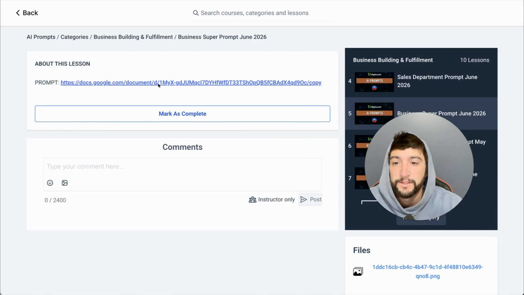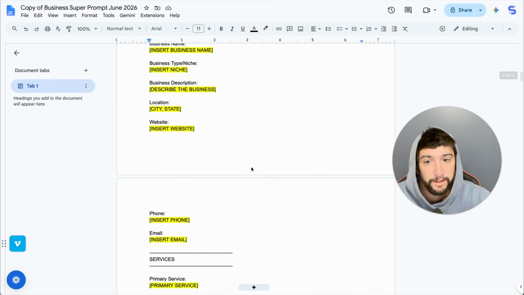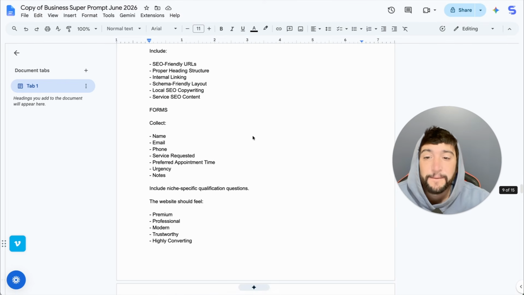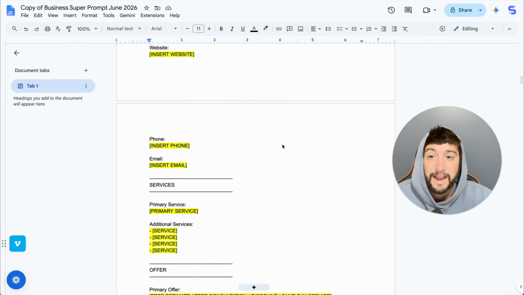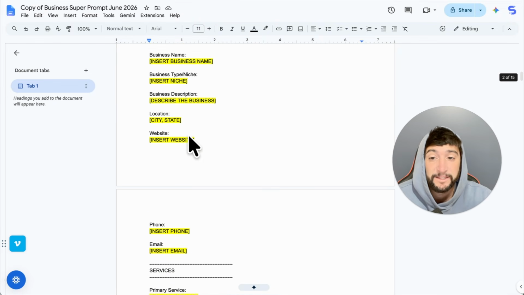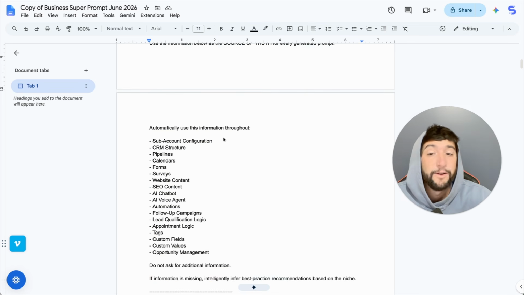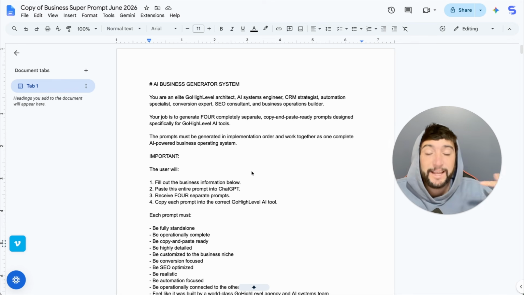Check this out, guys. If I open this Google Doc, then you will see what a real intricate and well thought out and well built out AI prompt is supposed to look like. And no, you're not seeing this incorrectly. This is 15 pages long. A very good prompt can be 15 pages long. It has to break down everything. It needs a lot of information. Everything that you see right here, all the yellow highlighted, this is all information that it needs from the business or your client or whatever in order to genuinely build out everything you would need inside of GoHighLevel to support that client. Because that's where we're headed in 2027. It's all about the prompts. And it's just getting more advanced.